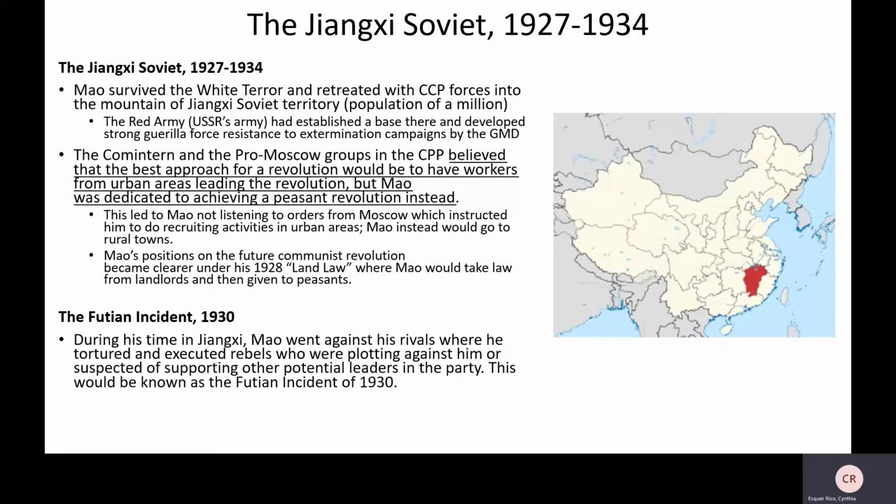During his time in Jiangxi, Mao went against his rivals, where he tortured and executed rebels who were plotting against him, suspected of supporting other potential leaders within the party, or just people who would betray the movement, right? So where we see a separation between Mao and just Castro, maybe not in this year, right? Because we saw some of the brutality in this year, it's just more intense. It's more intense. But it was all done in the name of making this party survive under this intense situation, right?